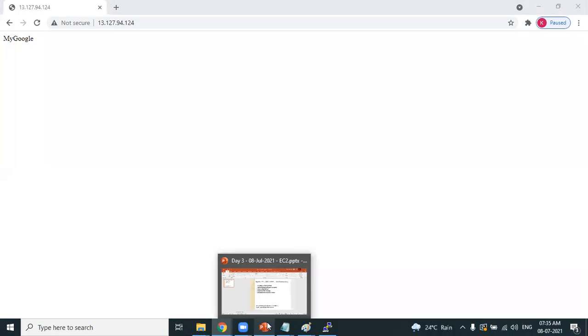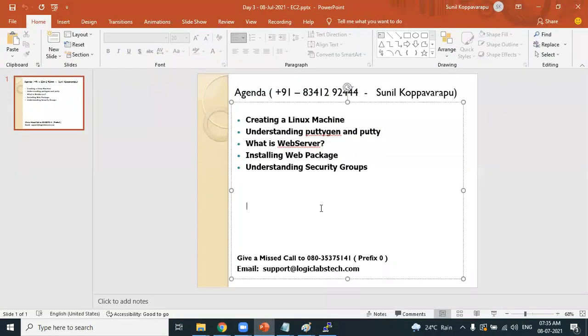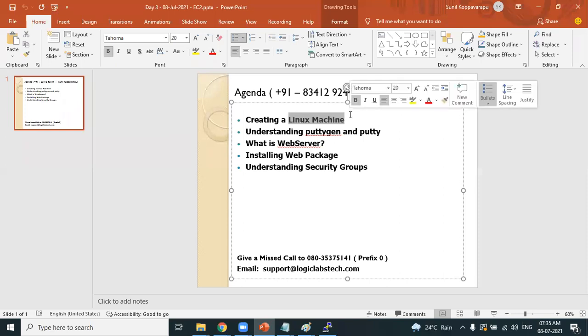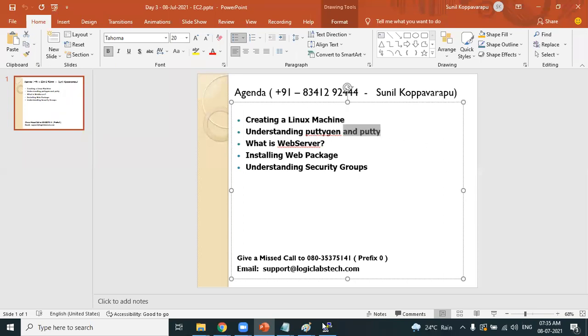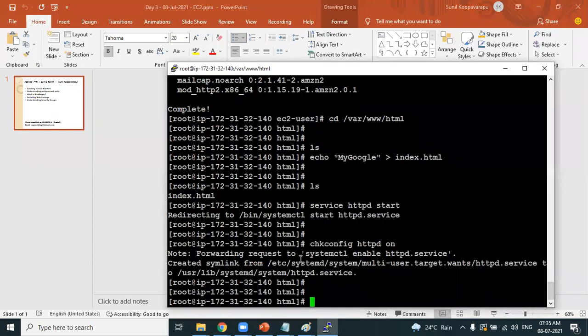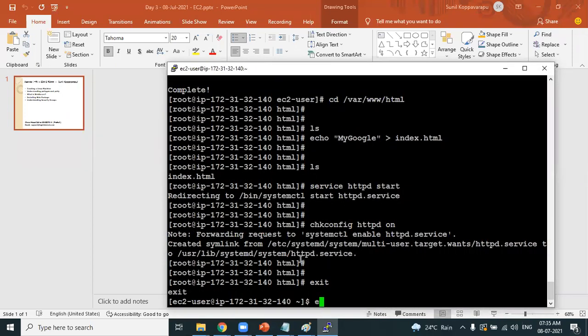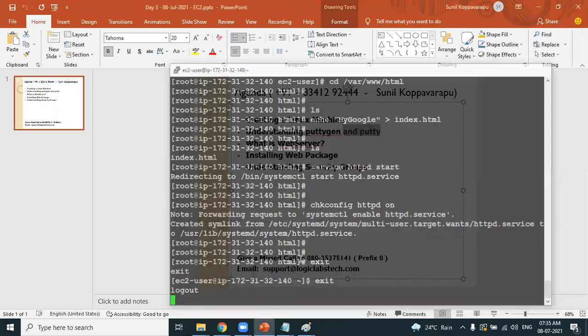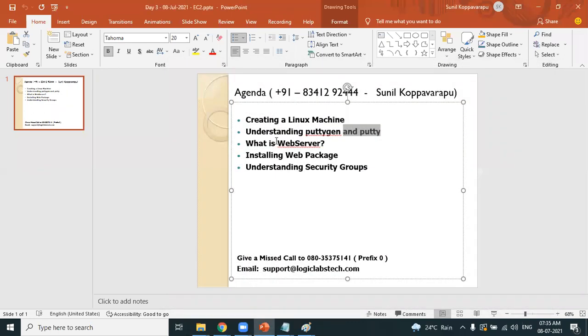So where are we standing in our agenda for today's session? Did we meet our agenda? Yes, you now know how to create a Linux machine. Please do hands-on. Create an AWS account if you have not yet created one. And then you know what PuTTY is. PuTTY is used for communicating to the Linux machine. Once you're done practicing, please disconnect the connection by clicking on exit. And then you have installed a web server.